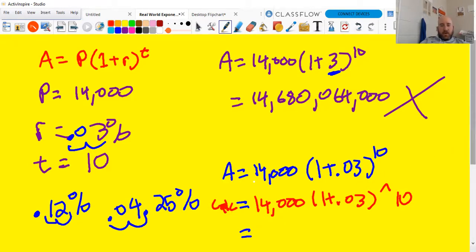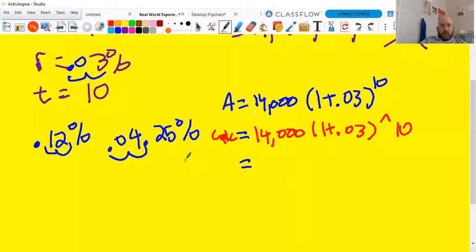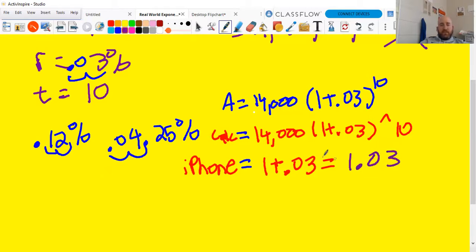If you're using your iPhone, you can't type in a whole equation at once. You've got to go step by step. So you're going to have to do 1 plus 0.03. You hit equals, and that's going to give you the number the iPhone gives you, 1.03.